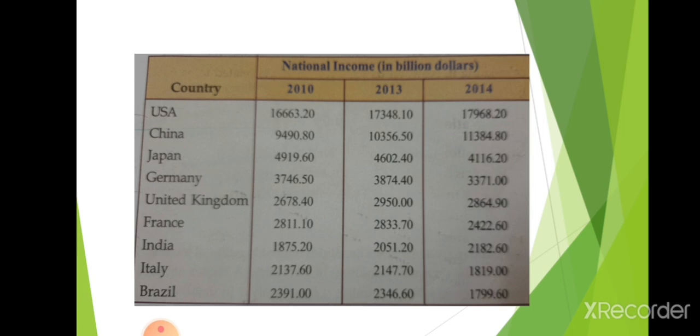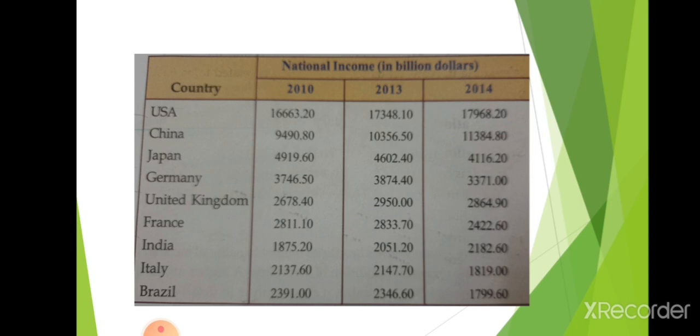Like that, we can see the income of India. The national income of India in 2010 was 1875.20, and it became 2051.20 in 2013, and increased to 2182.60 in 2014.